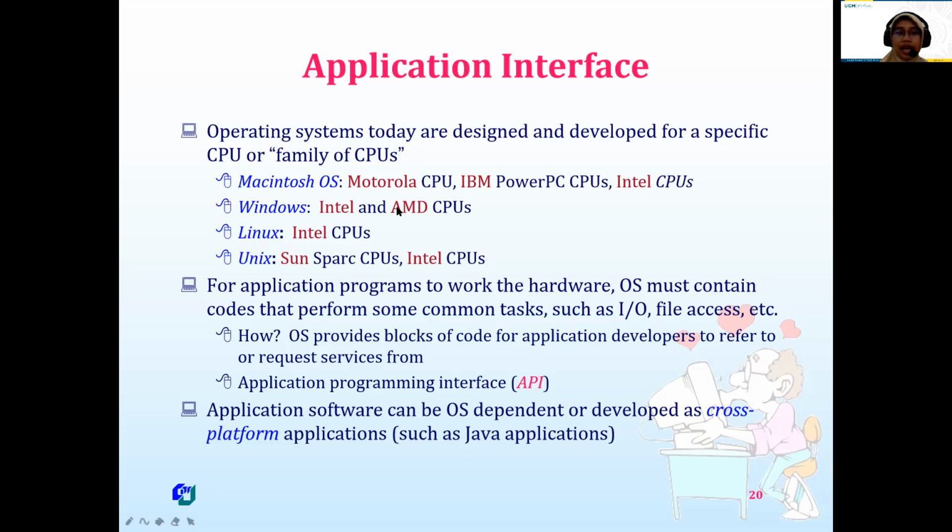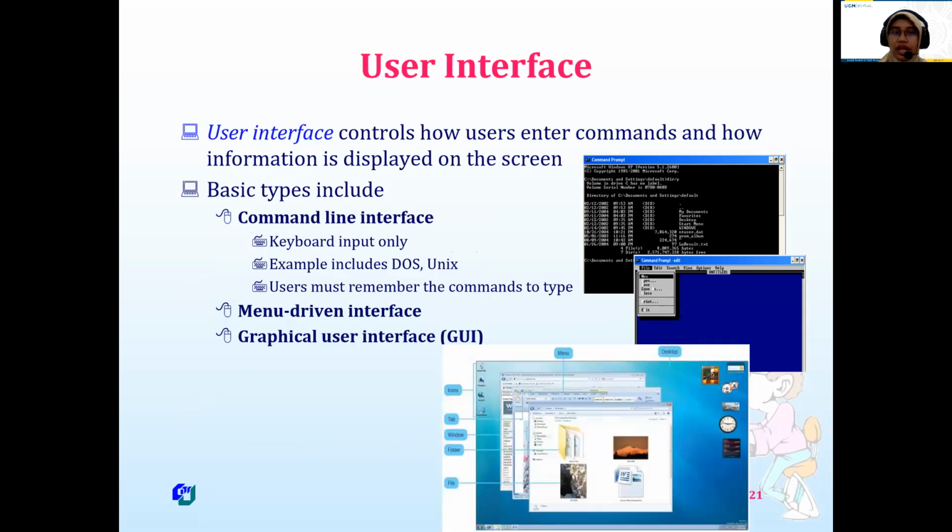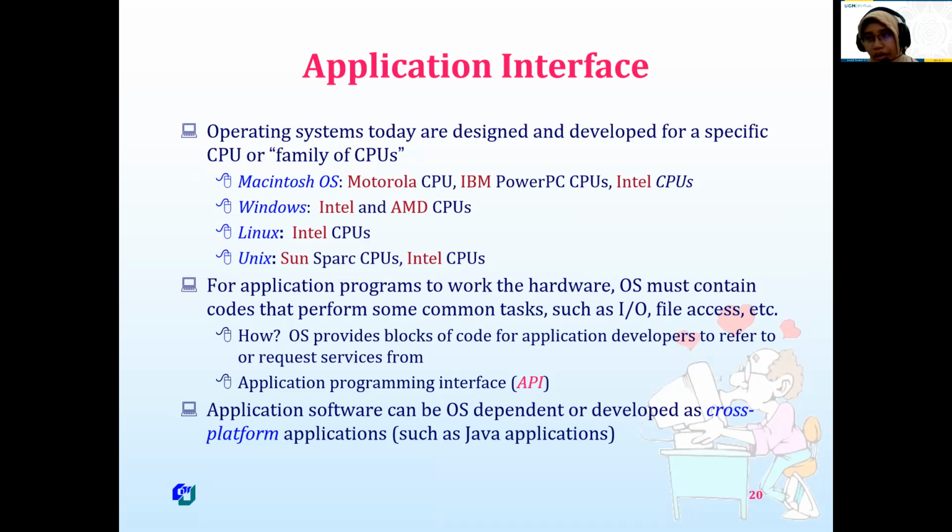Windows is with Intel and AMD. Linux is with Intel, Unix Sun, Intel. So we have an application interface. What is an application interface? This is different from user interface. Application interface is the interface between the hardware and the operating system.